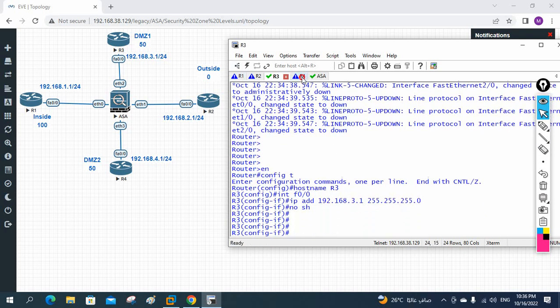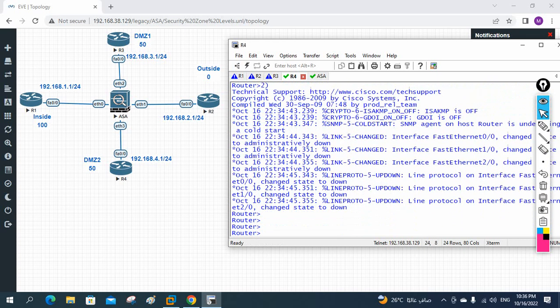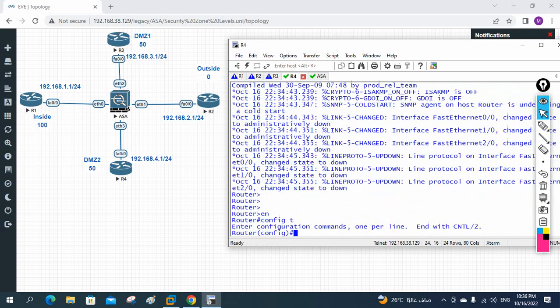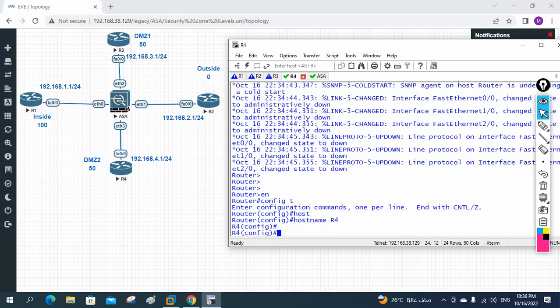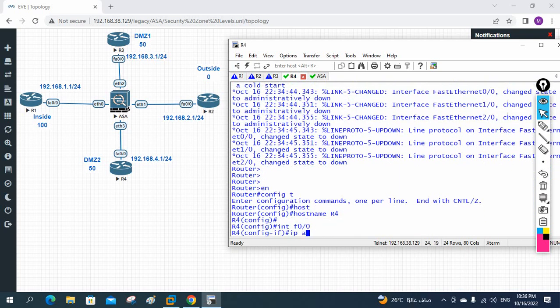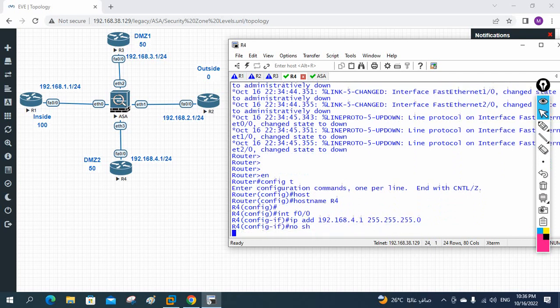Let me do for R4 also. R4, enable, config t, host name R4. Okay, interface fast Ethernet 0/0, IP address 192.168.4.1, 255.255.255.0, and write here no shut.